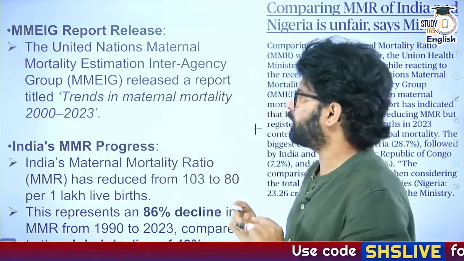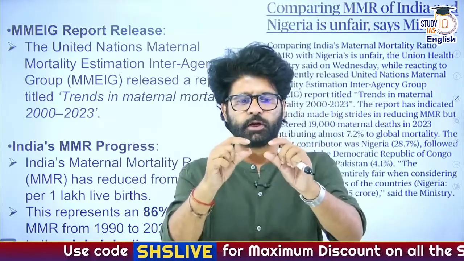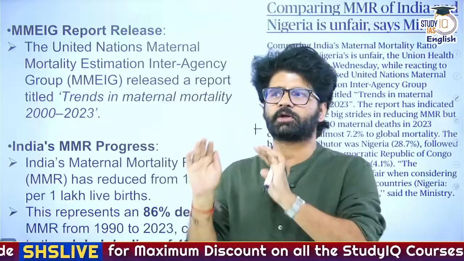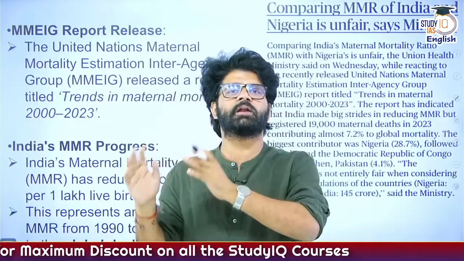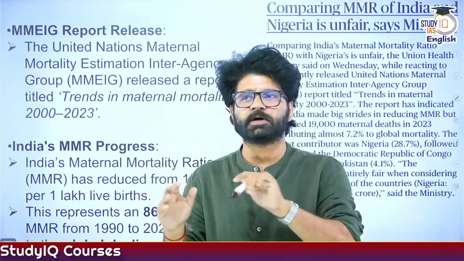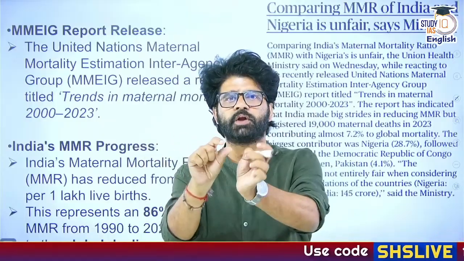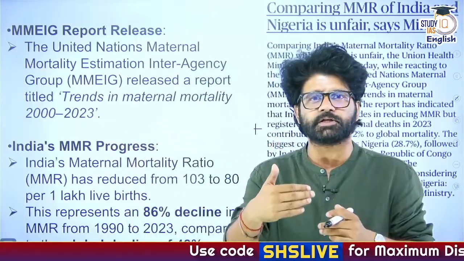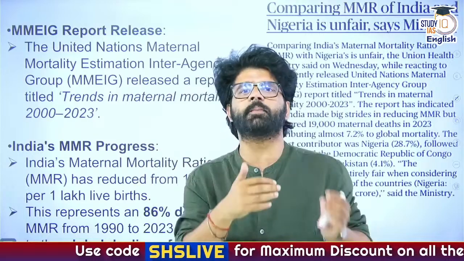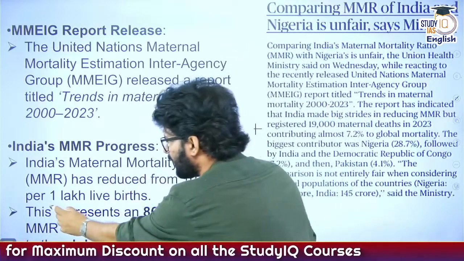And first of all, before we talk about how we are doing and everything which you can see here, please let's try to understand the meaning of these words. Maternal mortality rate per 1 lakh live births. When kids are taking birth, per 1 lakh live births, how many mothers are dying during pregnancy or during 42 days of termination? Let's say they have terminated the pregnancy. During 42 days, how many women are dying? That is maternal mortality rate. Here, the benchmark is 1 lakh live births.